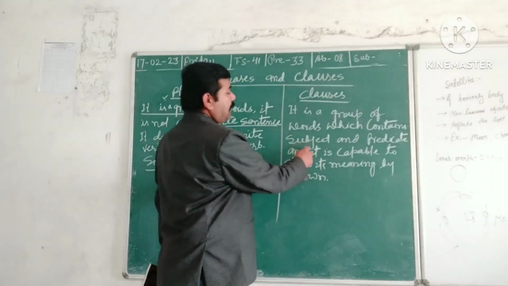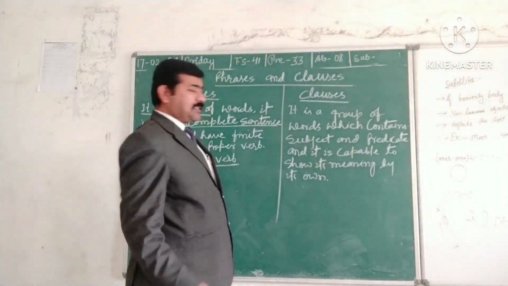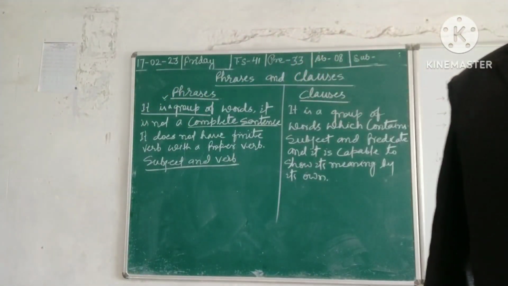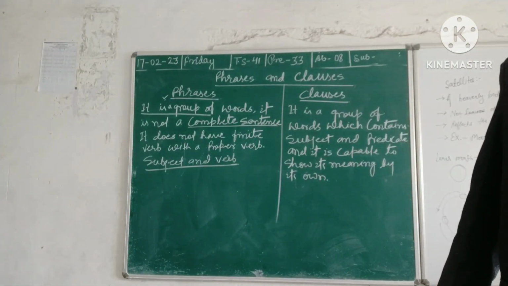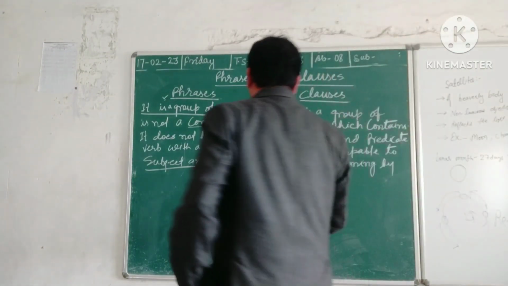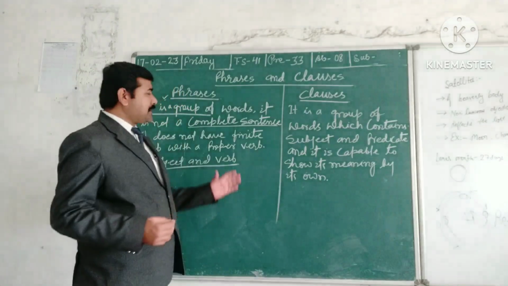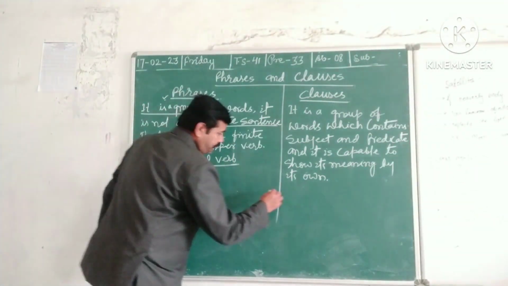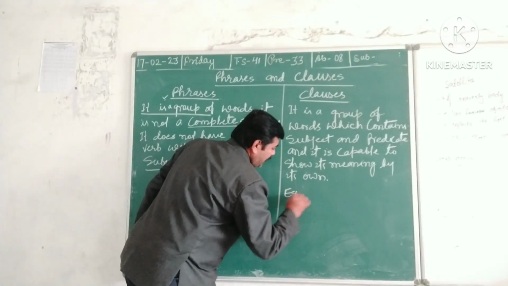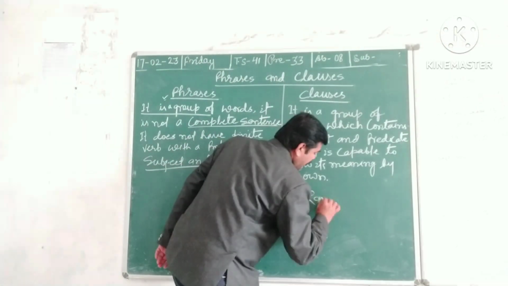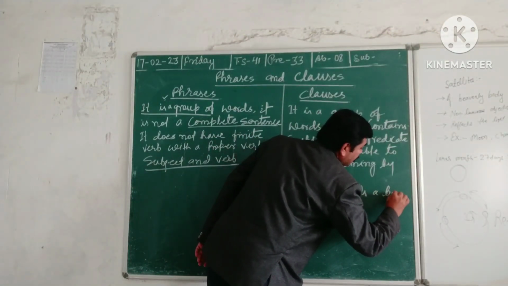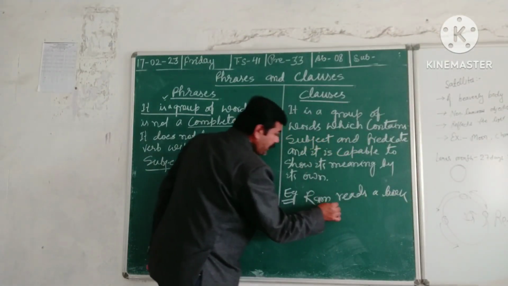which contains subject and predicate. Subject and predicate means what? If you want to know about the subject and predicate, what will you say? Suppose we give an example. How do you understand which one is subject and which one is predicate? So let me write an example here. Ram reads a book. Here Ram is the subject.